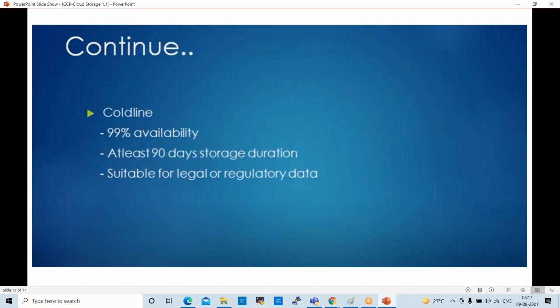Coldline storage, see here, 99% availability. At least 90 days we have to store the data in this. Suitable for legal or regulatory data. So these are the things available. Okay, let us go and create these buckets.